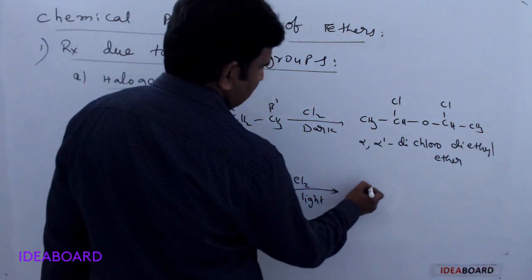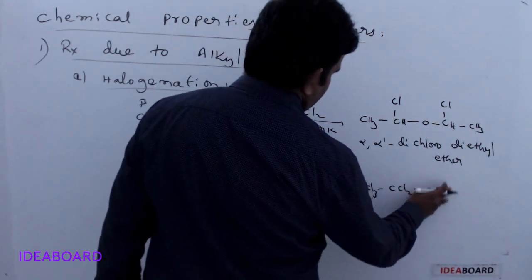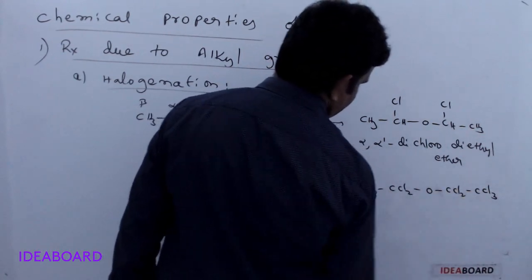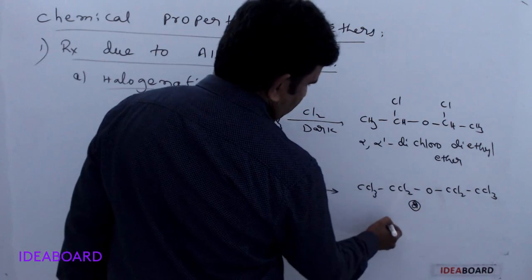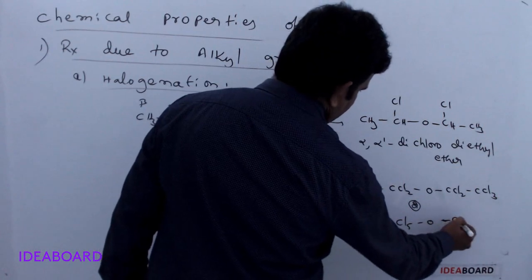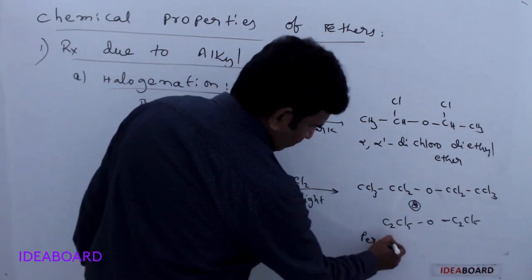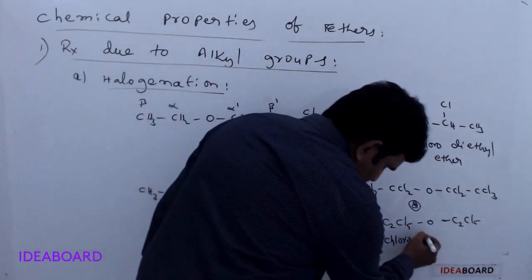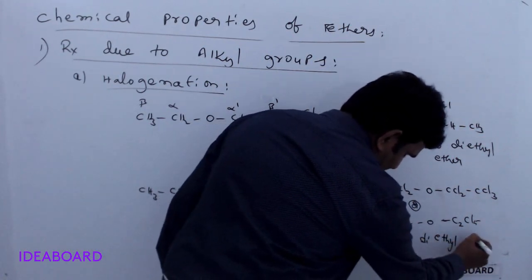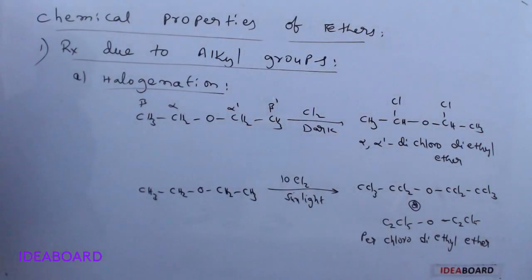What we get is CCl3 CCl2 O CCl2 CCl3, or we can write C2Cl5 O C2Cl5. This is called perchlorodiethyl ether. Perchlorodiethyl ether is formed.